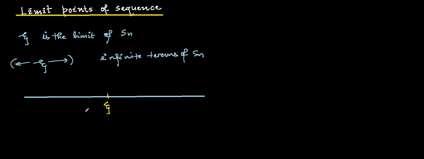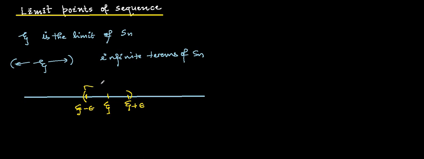So in this case, we take a variable epsilon greater than 0 such that xi plus epsilon and xi minus epsilon creates the neighborhood around your limit point xi.